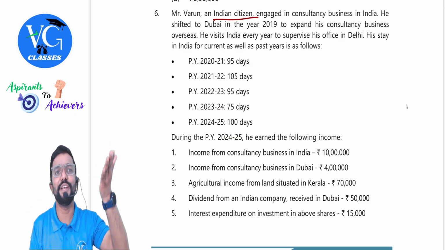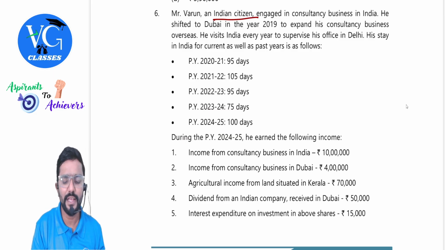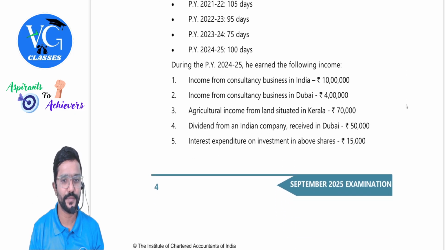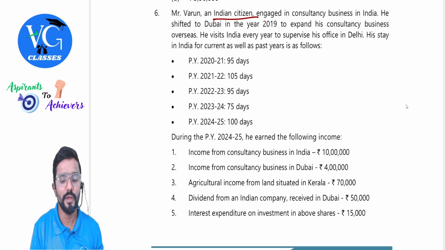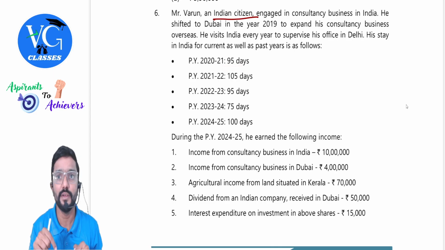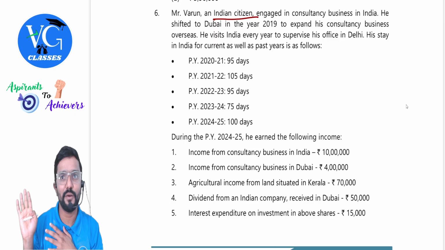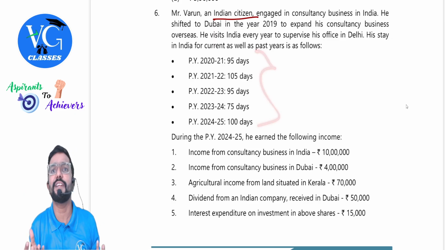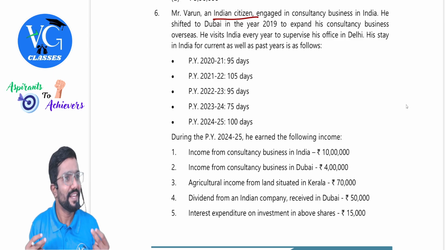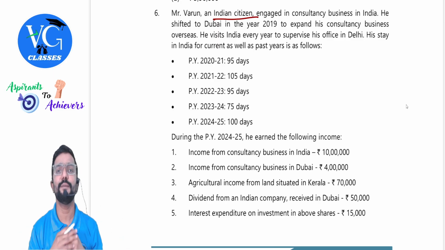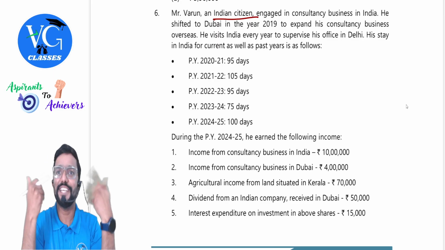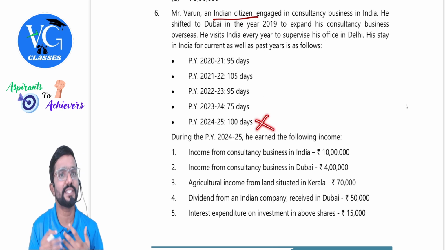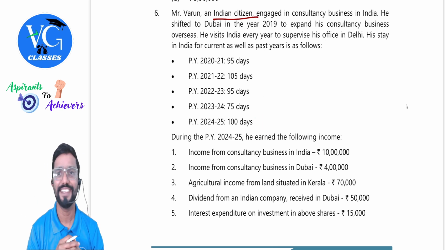Why, sir? 182. Here it is 100. Correct. Other years they have given 95, 105, 95, 75. And don't waste too much time reading this, counting and sitting here only. Let us see what is the requirement and accordingly do it. Because sometimes history might not matter at all for our answer. For example, assume the second condition is not at all applicable, then I need to check only the first condition. It didn't satisfy. Straight away I will say he is non-resident.